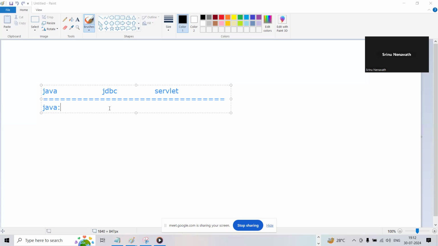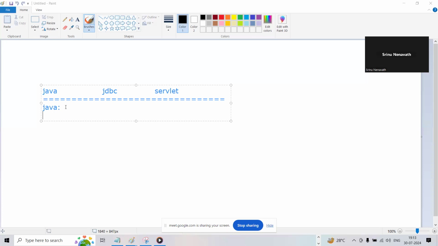The purpose is to create inheritance, encapsulation, multi-threading. Yeah, those are concepts available in Java, right, guys?